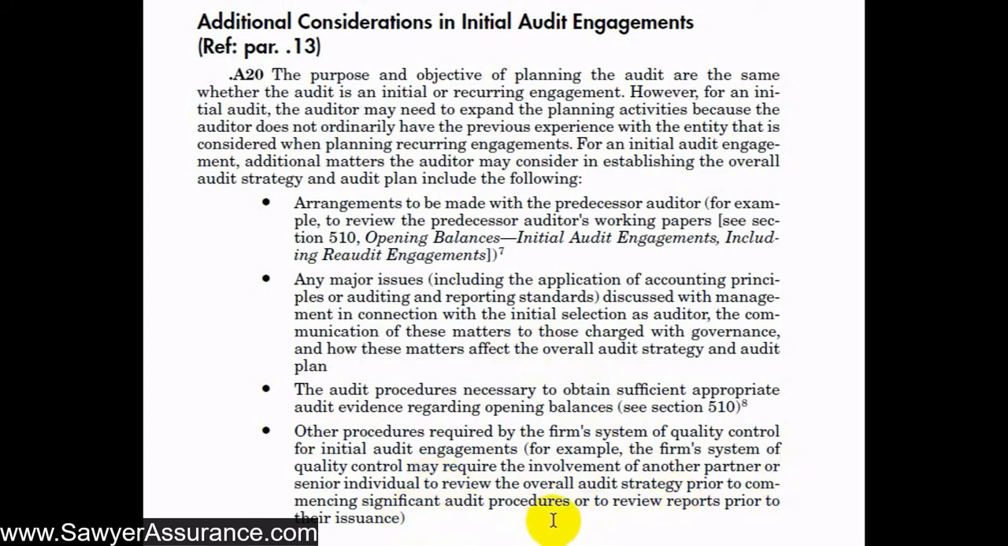So this would be what's called a quality control reviewer, and that person who's outside of the engagement team would be able to review our work and make sure that we did everything that we're supposed to, and that the opinion that we've come up with is appropriate based on the evidence that we've obtained. So all very useful things for us to do in initial audit engagement as we are going through the planning process.